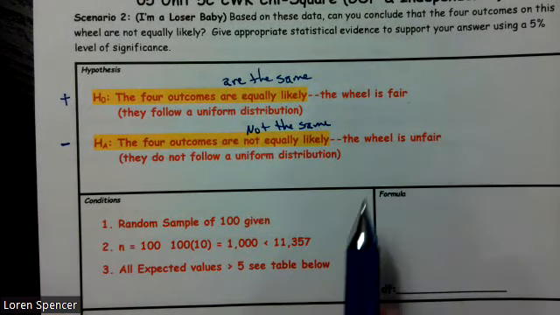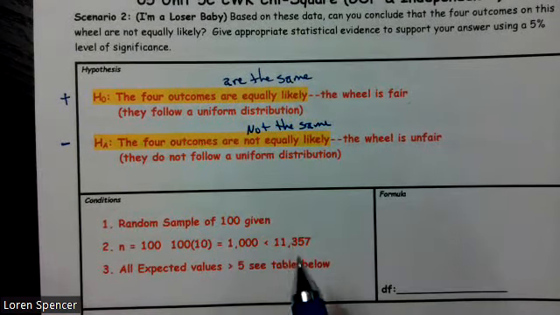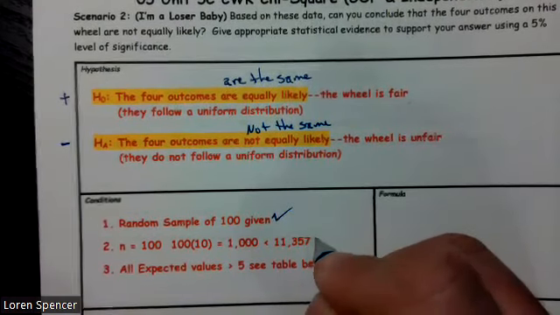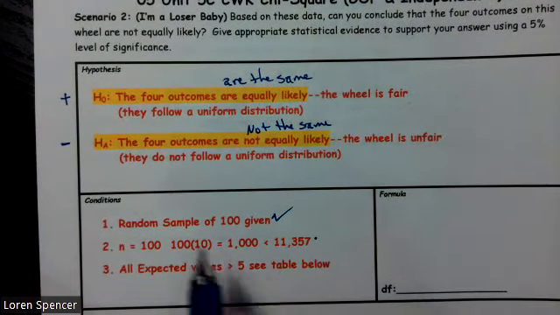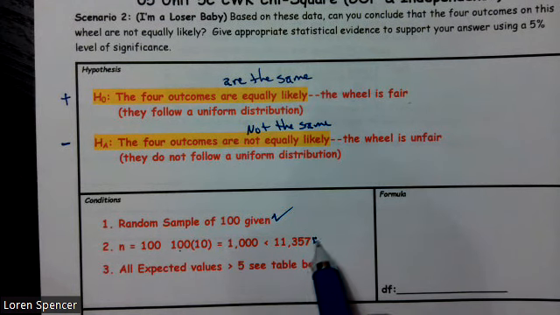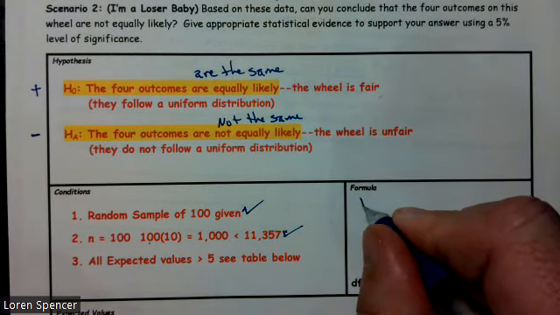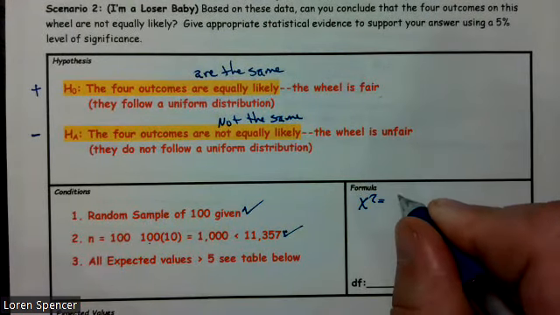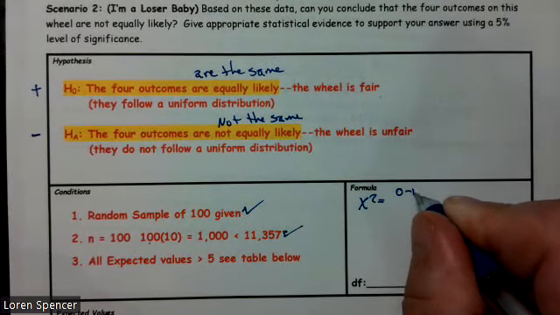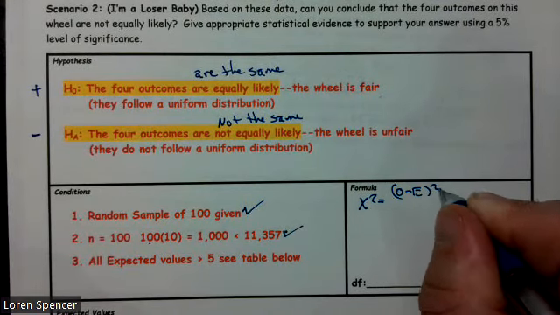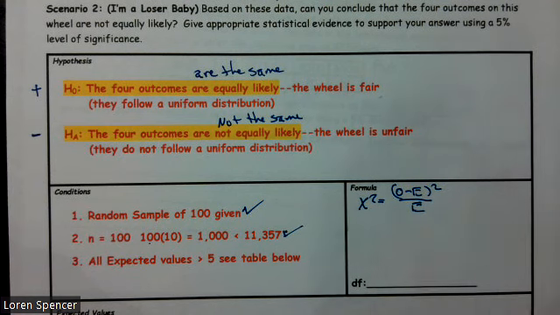It's not equally likely. They have a random sample of 100 that was given. We know we have a population of 11,357. So our sample size times 10 is 1,000. That's less than this, so we meet the n is less than 10% condition. And all expected values are greater than 5, and we can see the table below. Our formula is chi-squared equals the sum of observed minus expected squared over expected.